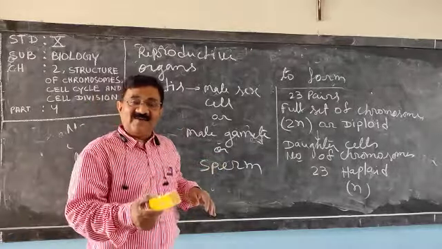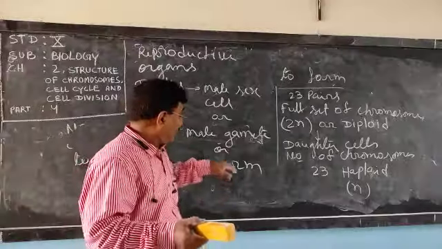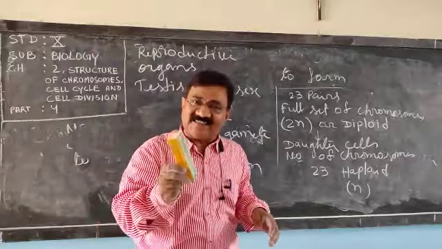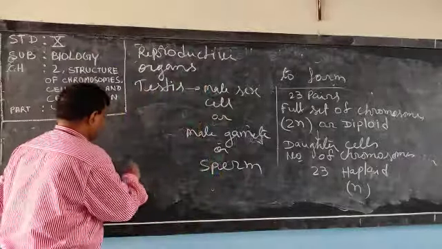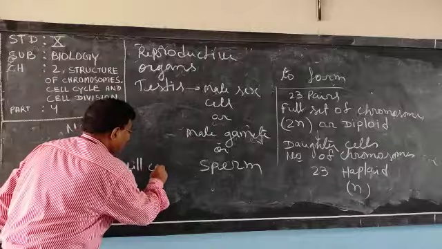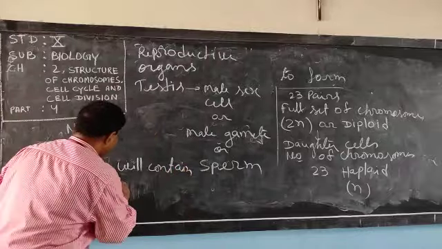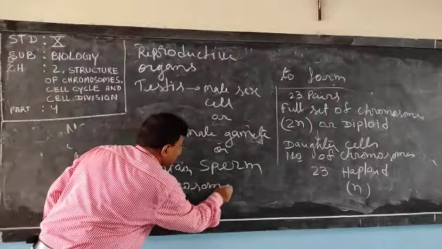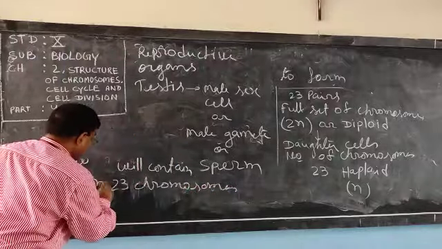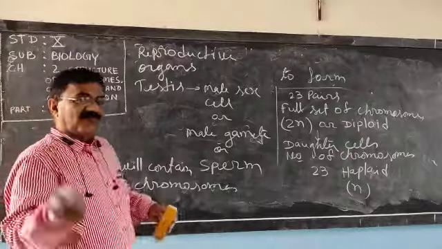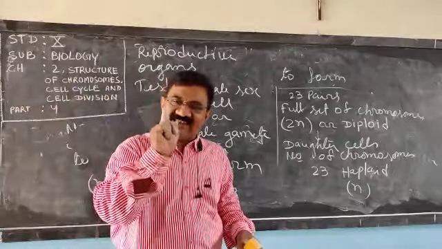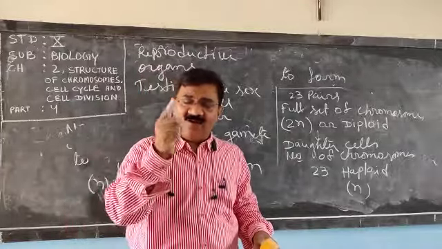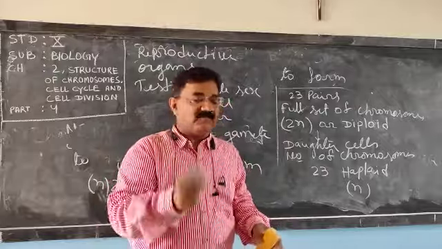And in a human being, what will be the number of chromosomes in the sperm cell? It will not be 23 pairs, which means 46, but only 23 chromosomes, represented by single n. Very clear or not? So the male gamete, a sperm, is a single cell, and its nucleus will contain not 23 pairs, only 23 chromosomes.